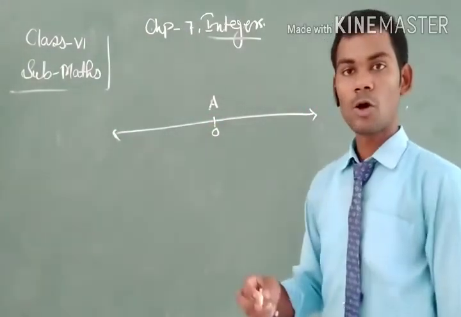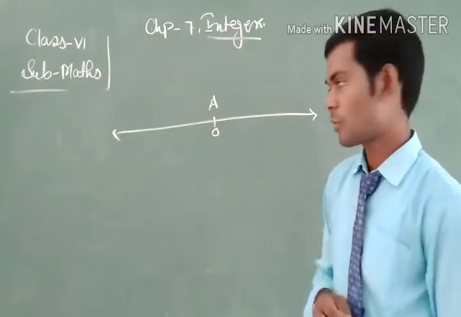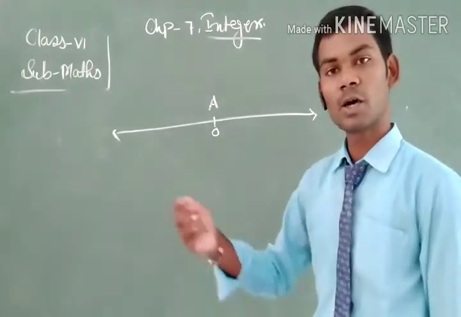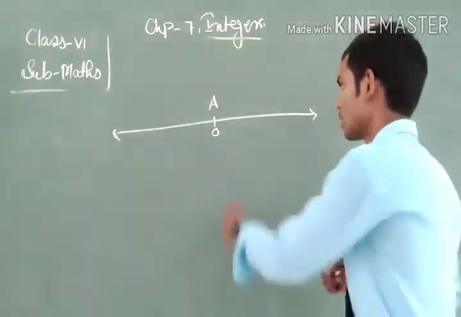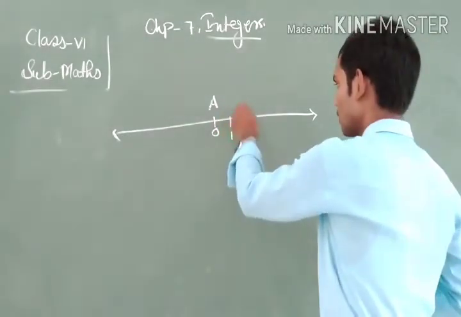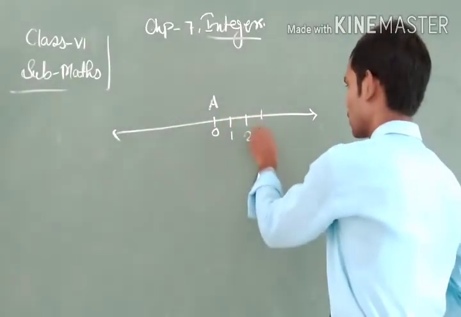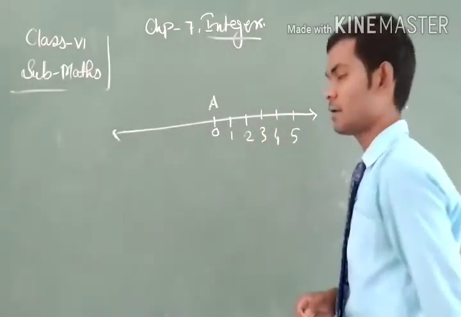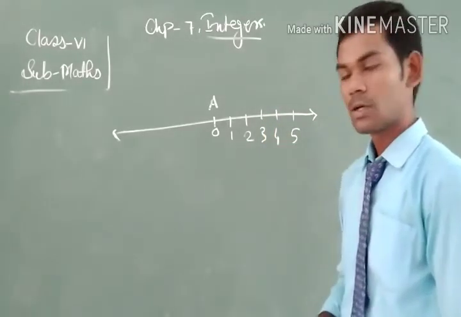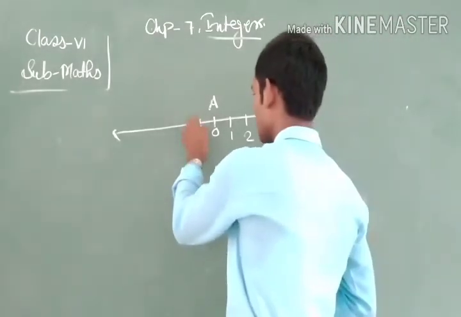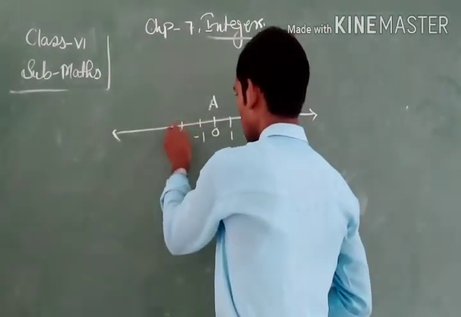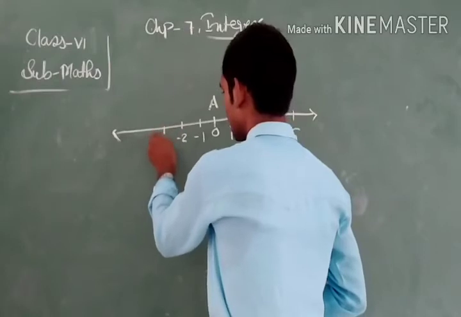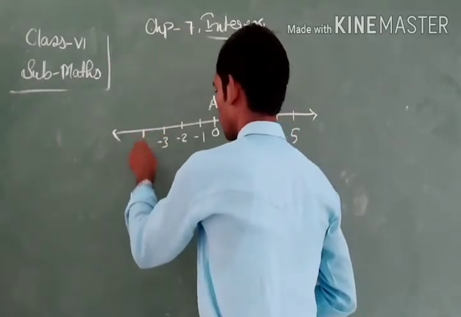All the whole numbers or positive numbers are written on the right side of 0, that is 1, 2, 3, 4, 5, and the negative numbers are written on the left side of 0 as -1, -2, -3, -4.